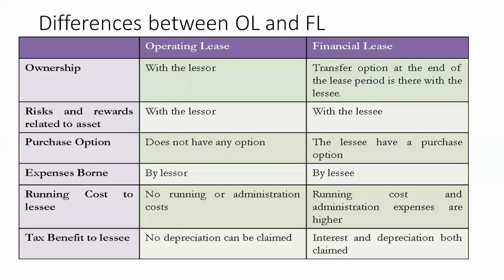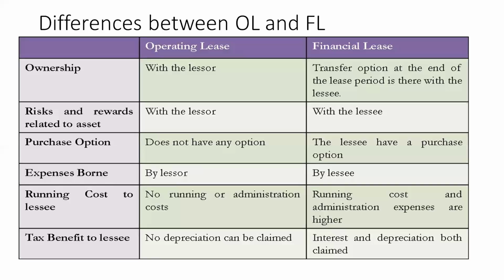Purchase option: the lessor does not provide any purchase option to the lessee. But in case of financial lease, the lessee has a purchase option. Then expenses borne: all expenses are borne by the lessor in case of operating lease, but in case of financial lease, all expenses are borne by the lessee.